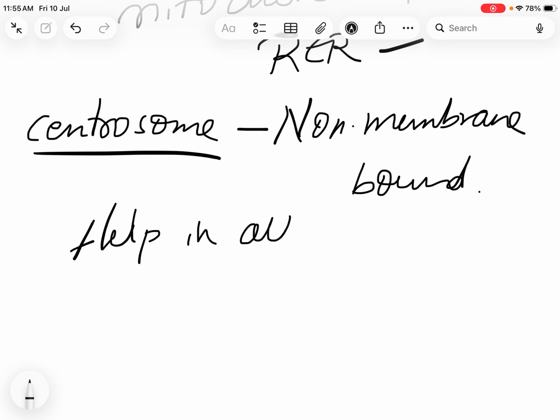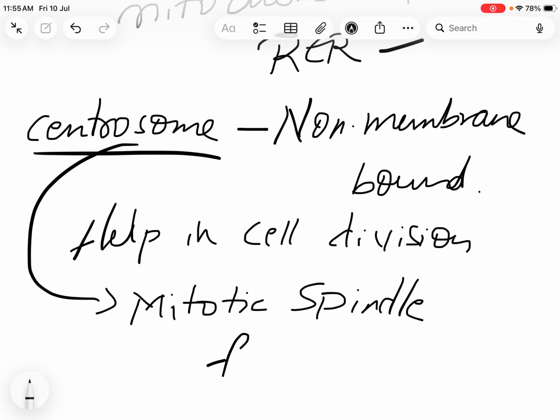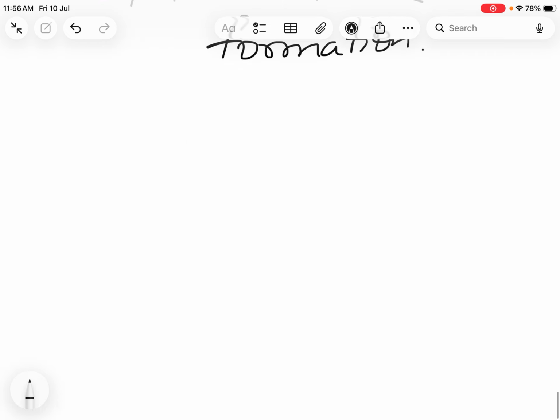During cell division, it is responsible for releasing the mitotic spindle fibers, that is, for mitotic spindle formation. So this is the basic introduction, and in later videos we will discuss prokaryotic cells and cell organelles in detail. This is an introduction class.